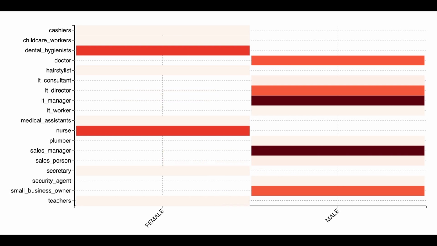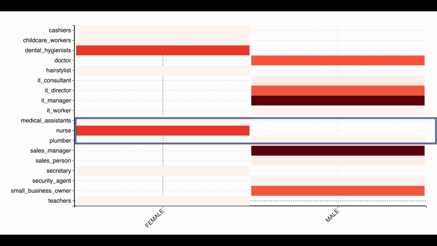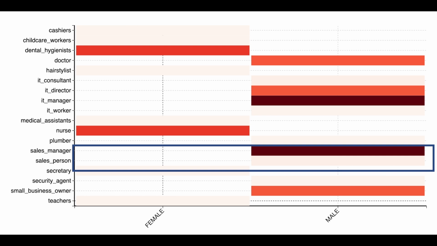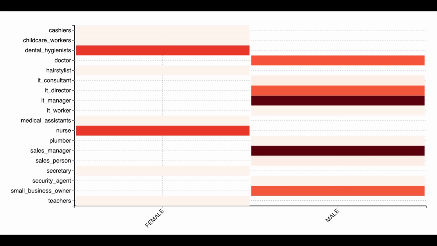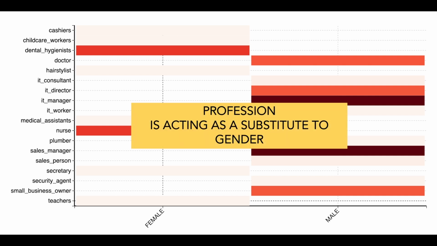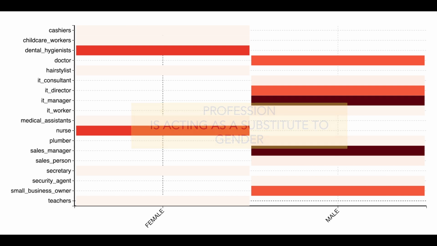A darker color in the cell indicates a high number of occurrences. We see that the data on which the AI has been trained has more females who are nurses and more males who are sales managers. So even if we remove the field gender, the profession is acting as a substitute for gender. Thus both models, with or without gender, are leading to the same unethical results.